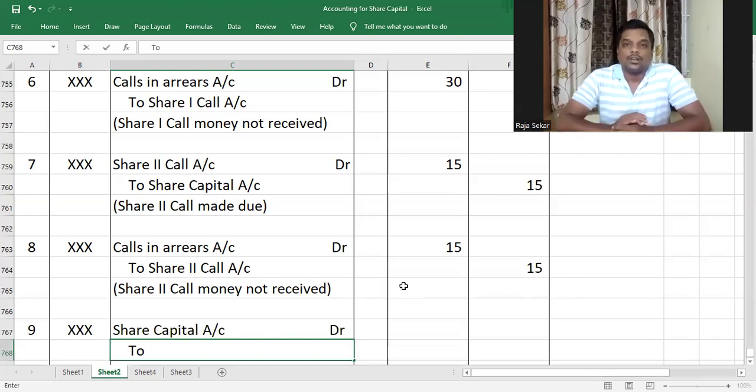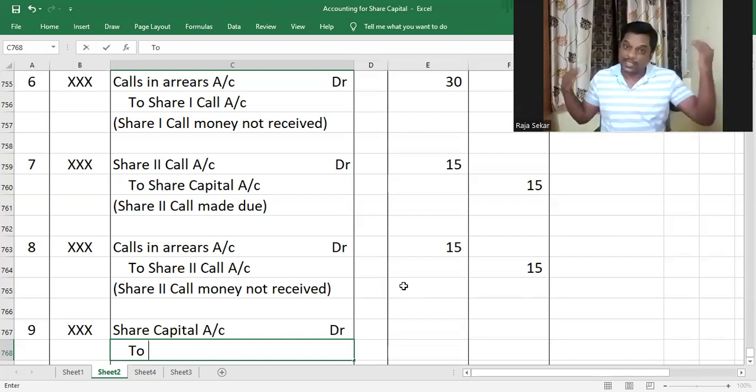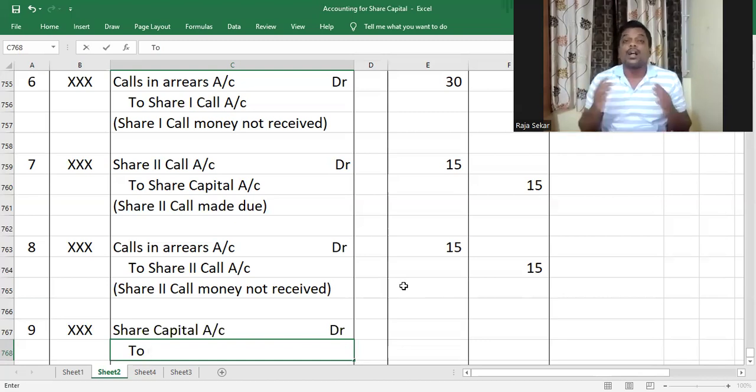Now, whatever money that shareholder has paid till now, he has not paid the first and second call, right? But he has paid the application and allotment money. Will the company refund it? Actually, the company need not refund it. Understood or not, my dear children? The shareholder defaulted, and therefore his share has been forfeited. Whatever money has been paid by the shareholder will not be refunded to him. If it is not refunded to him, what does it mean, my dear children? It is a profit for the company. Am I right or not? It's a capital profit actually. It's a profit for the company from a capital transaction, that is, a transaction that happens once in a while. Understood or not, my dear children? And when profit increases, what are you supposed to do? You have to credit the profit account.